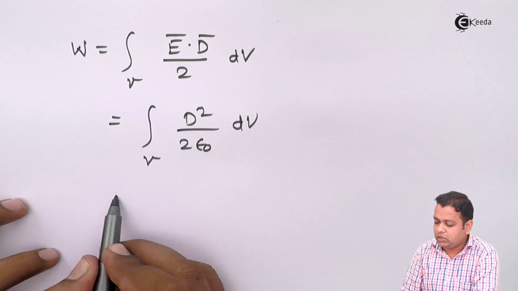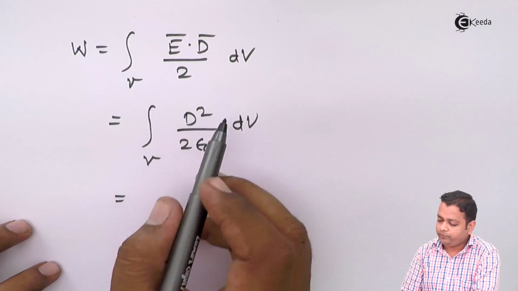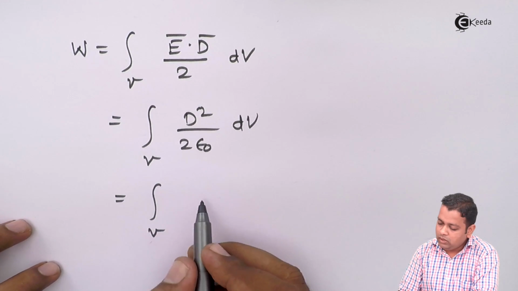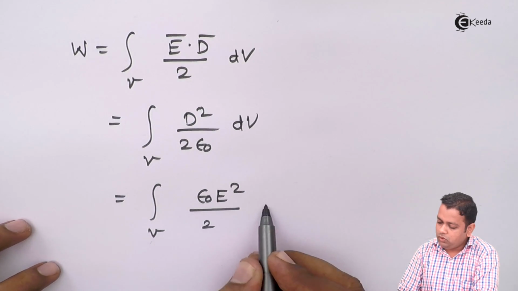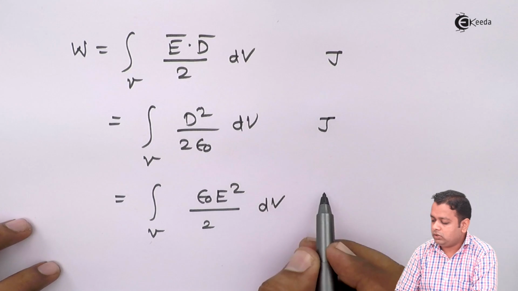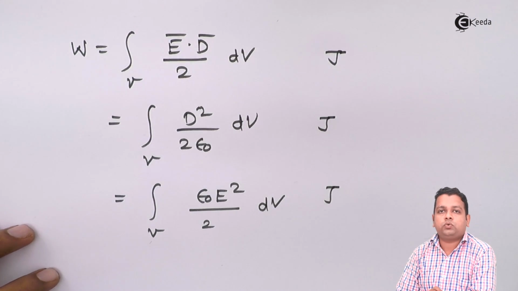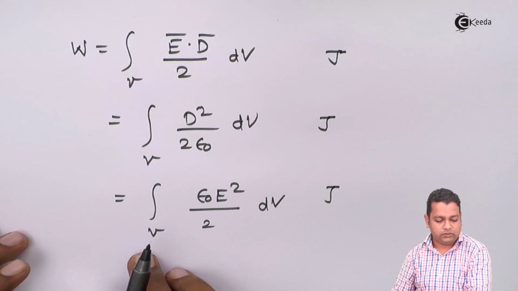So this is the representation in terms of electric flux density only. The next representation will be the volume integral of epsilon 0 E square upon 2 dV. All these three representations hold the SI unit, that is joules. This is the total energy stored in the field of the system of charges.